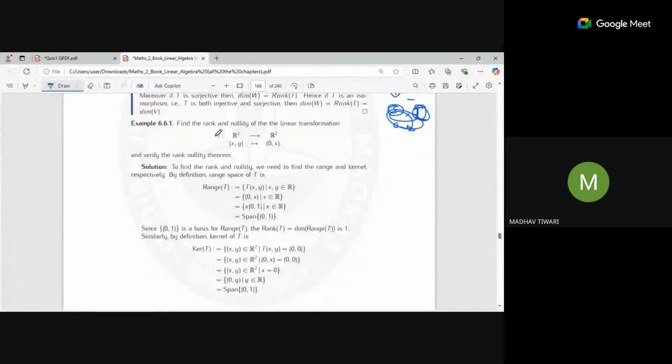Next is finding rank. How do we find rank? Here x, y is mapped to this part. Firstly, we can simply find the rank in these cases without finding matrices and doing that calculation. You can directly see it is nothing but 0, x. So you can put x outside: x times (0, 1). So it can be spanned by this vector, right?